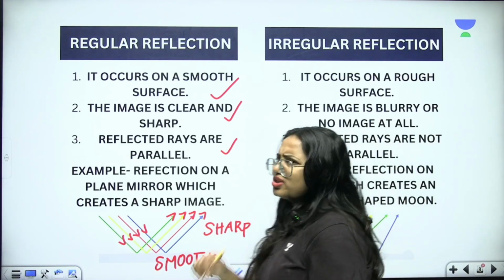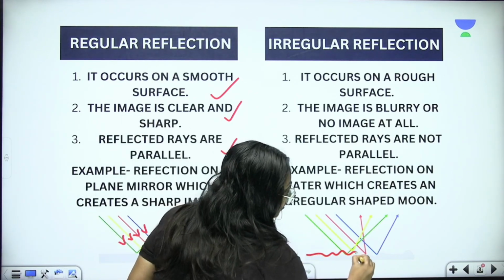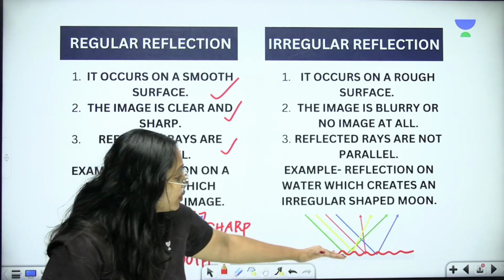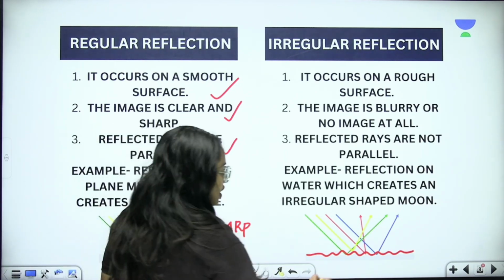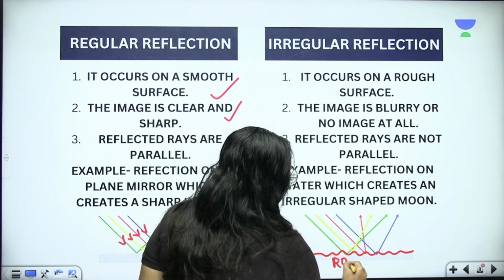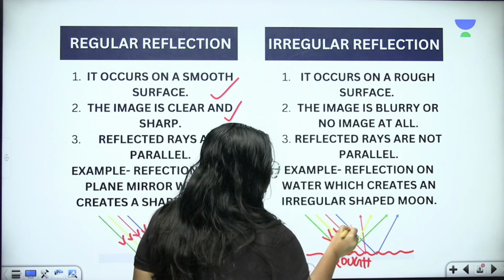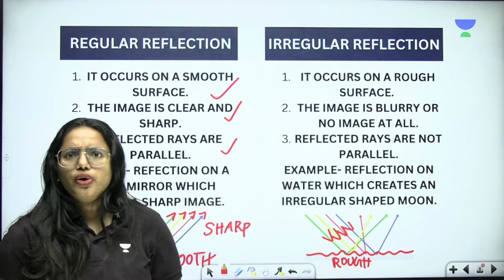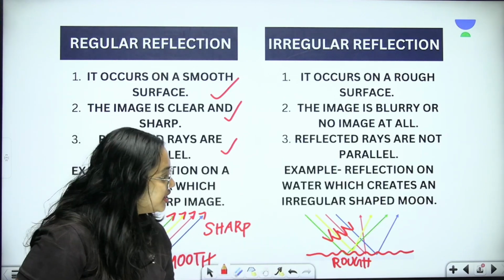And what about the next one? In this one you can see that the surface itself is rough. Why? Because when you look at the surface, you can find that it is a rough one, right? It's not smooth. Here the incident rays are falling onto the surface, and look at the reflected rays. The reflected rays are not parallel, right? Yes, the reflected rays are not parallel.